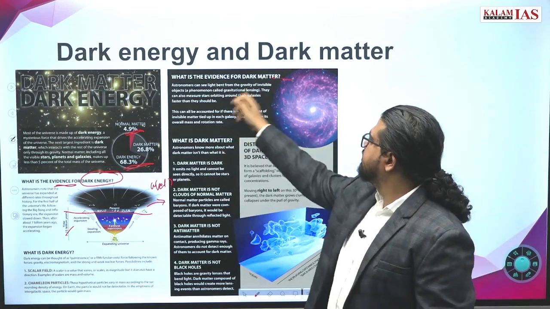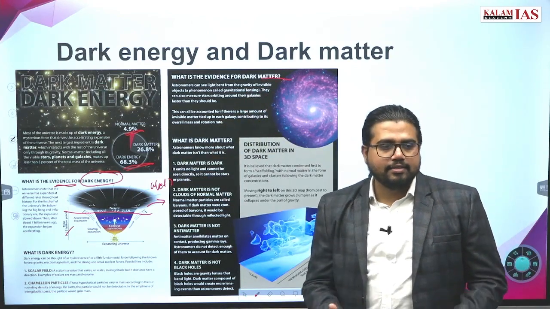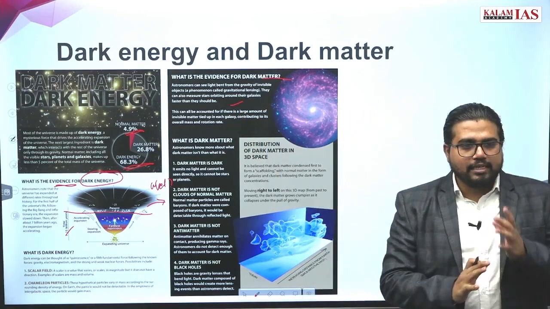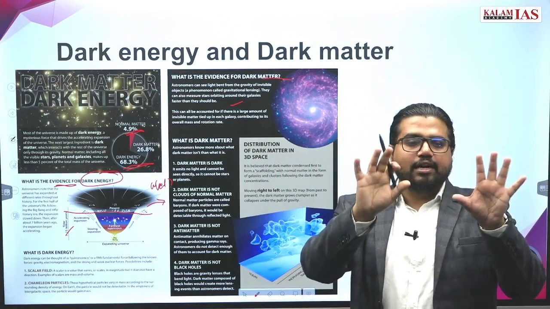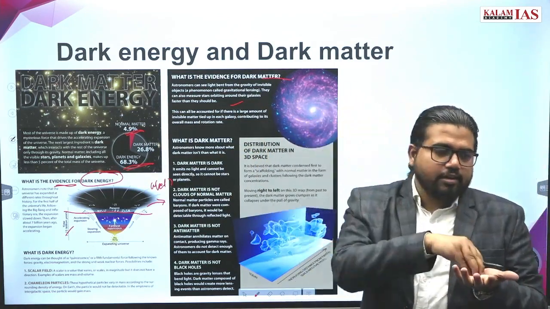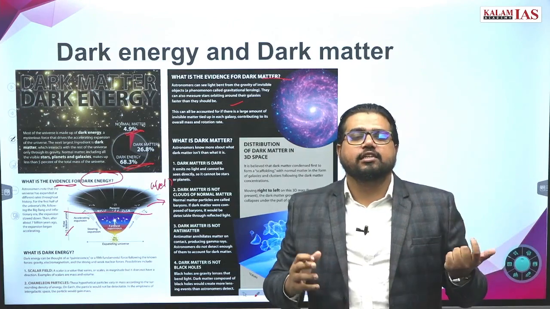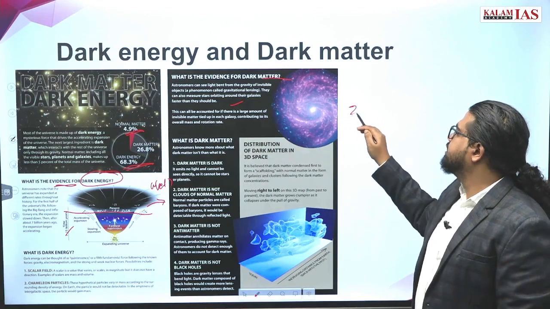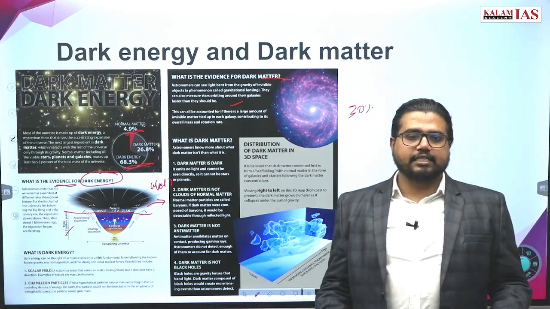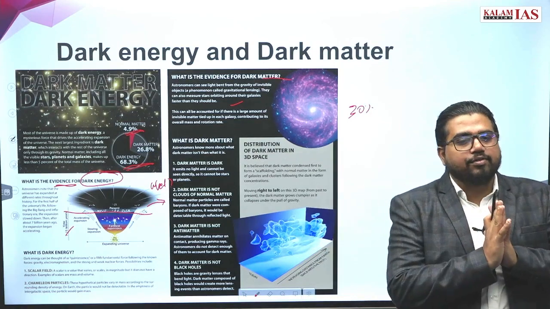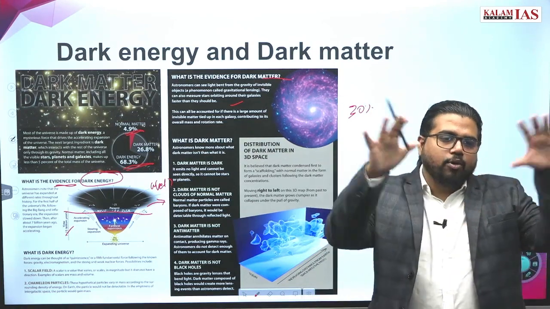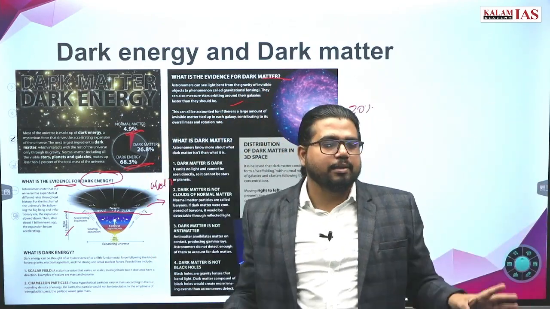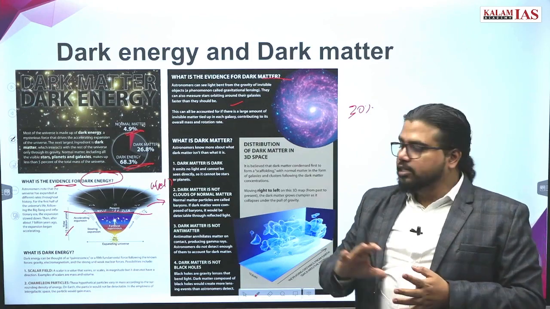Now the next part is dark matter. What is dark matter? Two observations are mainly made for this. One thing is we look at different stars, and we calculate what the gravitational field should be acting at a point. At every point we look at, we get a considerably, 30%, 40%, higher gravitational field. Where this gravitational field is coming from, we exactly don't know. So there should be more mass in the universe than is currently there. Only then can the universe stay in the stable state we are seeing right now.